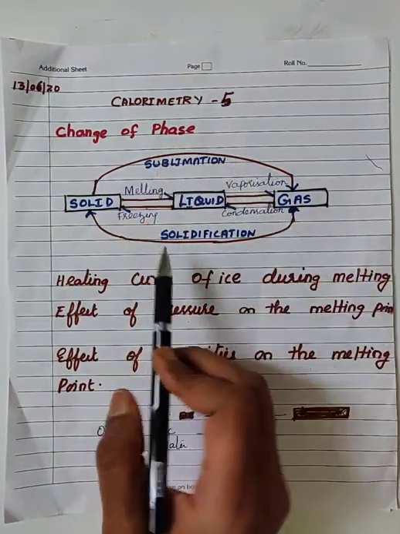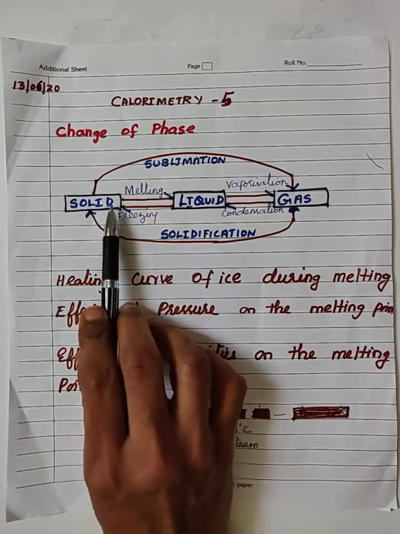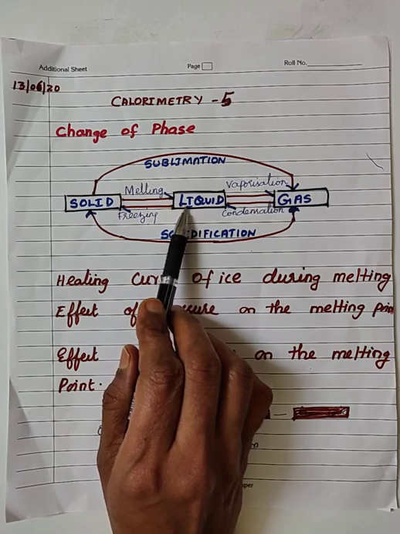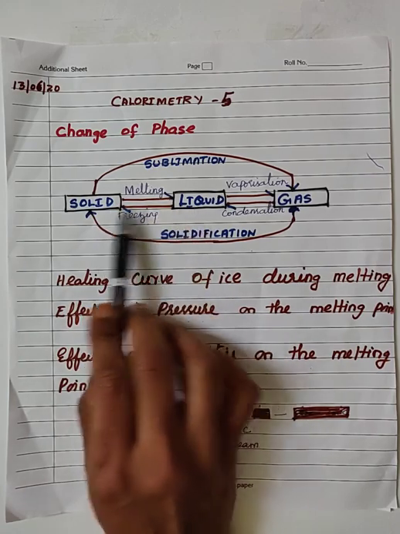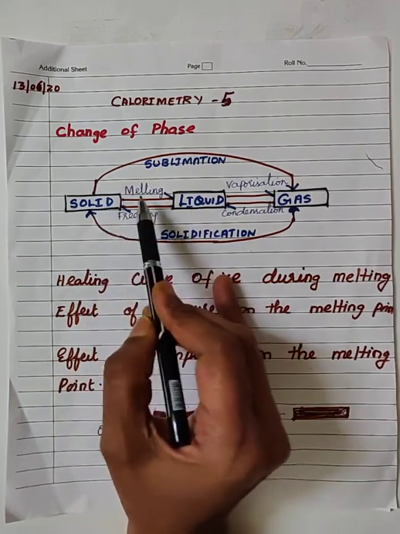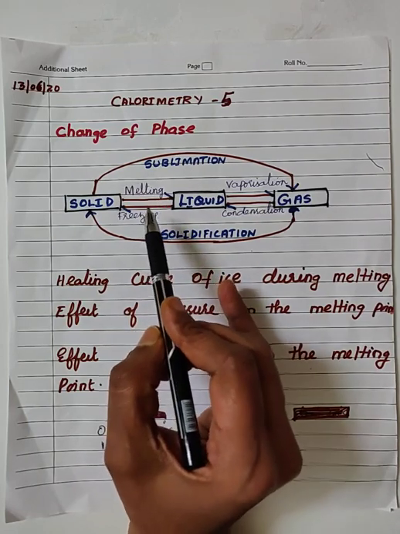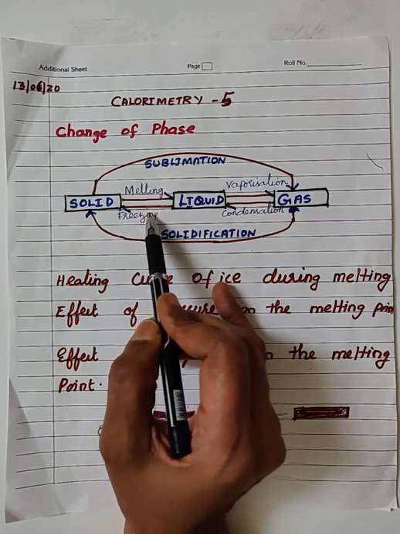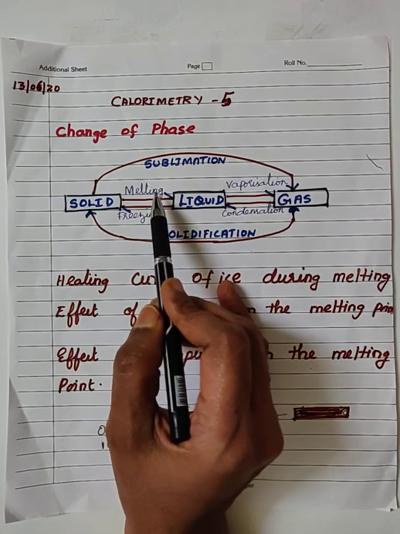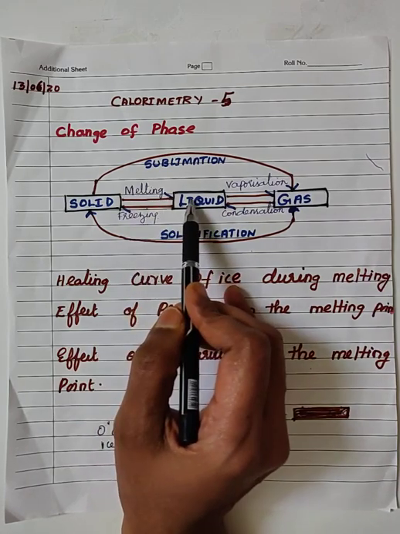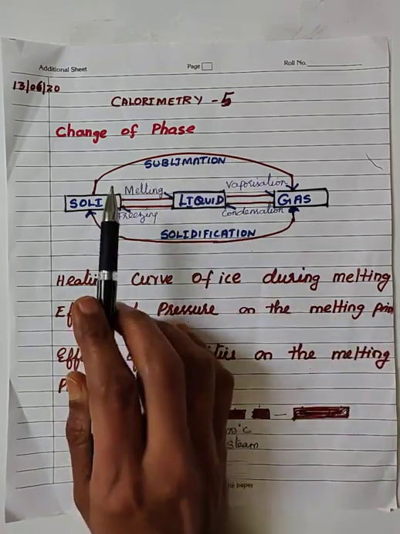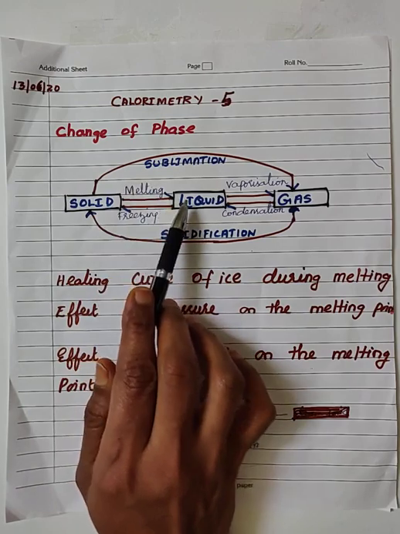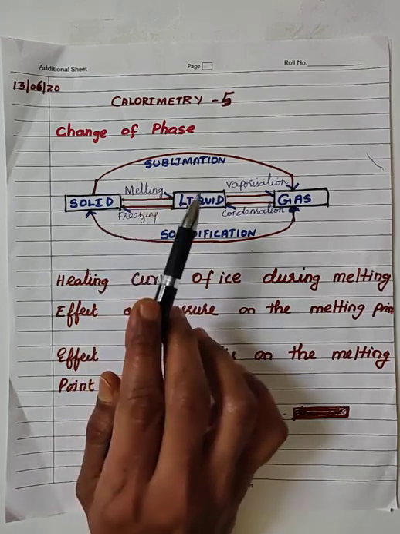Okay. So here if you see that the solid, on absorption of heat energy, changes into liquid at constant temperature. The process we call melting, and the constant temperature where the substance changes from the solid state to liquid state is called the melting point of the substance. Clear students? Okay. So change of phase means the substance changes from one state to the other state at constant temperature. It is a process.